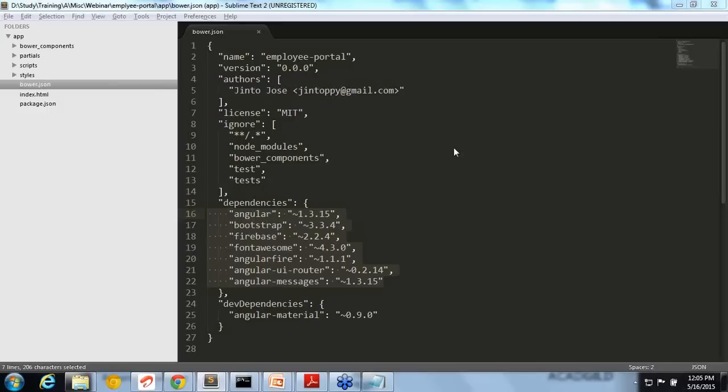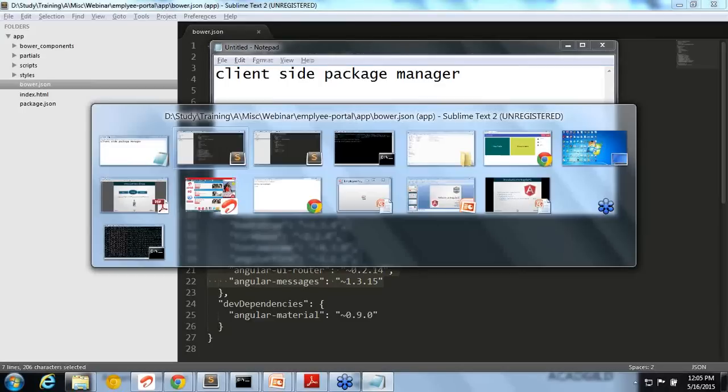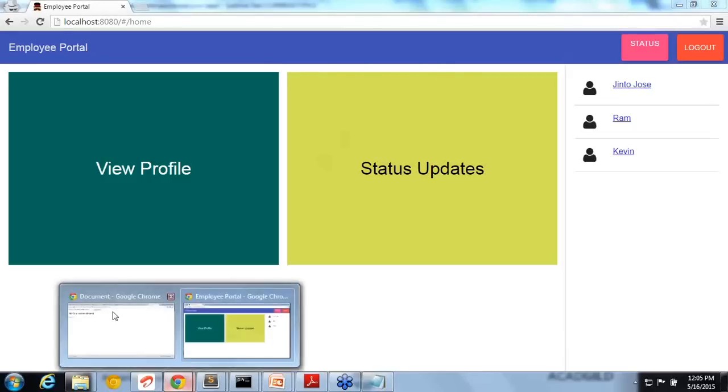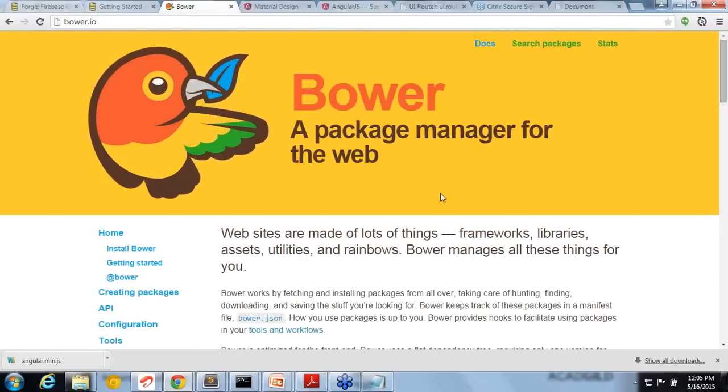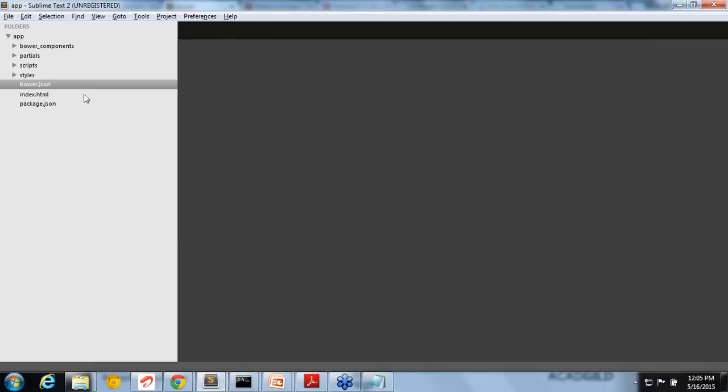One thing I want to clarify: Bower is nothing related with Angular. It's a client-side package manager. It has nothing to do with Angular. You can search for Bower. Bower is a package manager for the web. That means you can add any client-side libraries you are using, and you can just install them using Bower so that it's easy to maintain. For that purpose only. Bower and Angular are not related. Sorry if I confused you. I just gave you an idea about Bower because we are using it in our project.